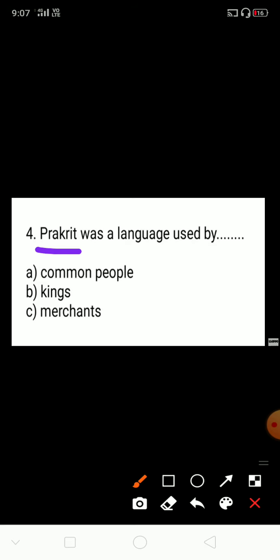So they preached their teachings in Prakrit and Pali. Option A common people, option B kings, option C merchants. The right answer is common people.